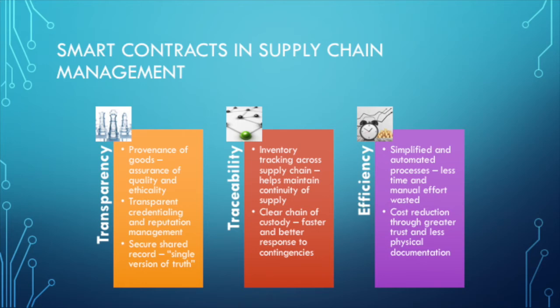Smart contracts can improve traceability within the supply chain by allowing inventory to be tracked at every step along the way, from its raw material source to end-user delivery. One way to do this is through the use of smart sensors, which can provide a wealth of data such as location, environmental conditions, and even product quality. With more information and real-time updates on product status, supply chain managers will be able to make better and faster decisions. This can help to reduce delays and keeps the supply chain agile.